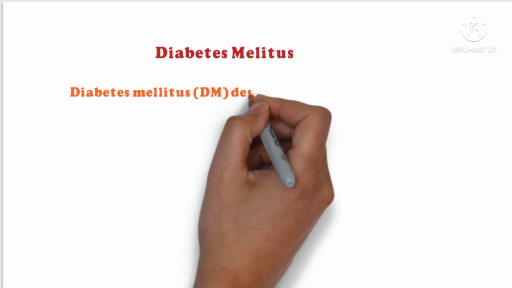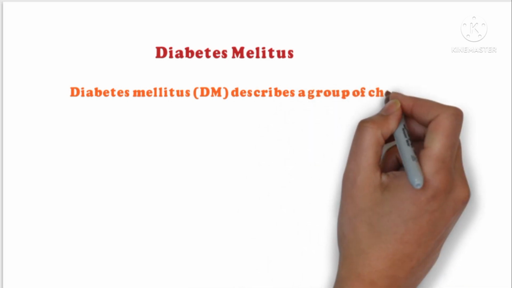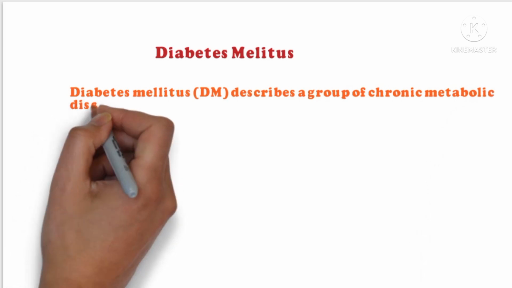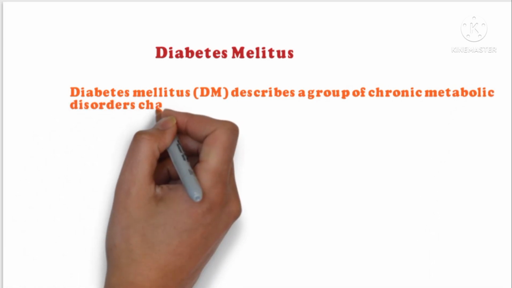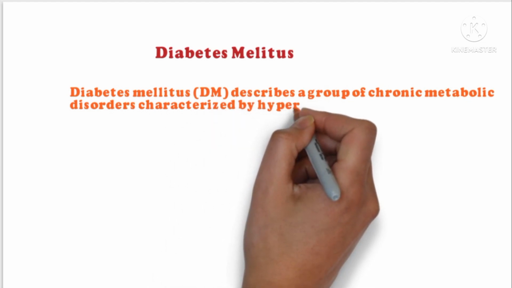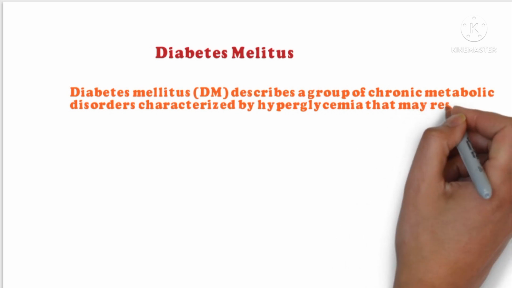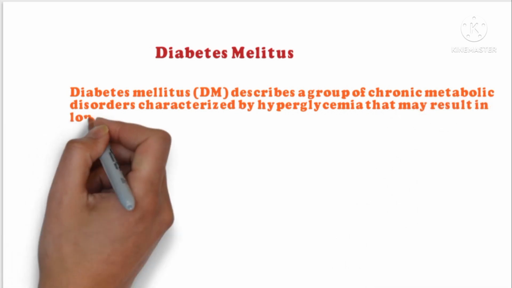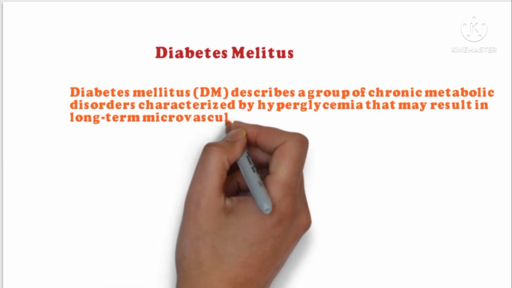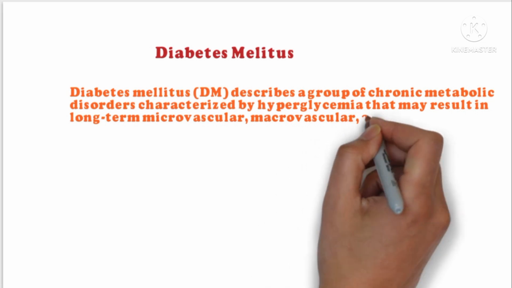Diabetes mellitus is a group of chronic metabolic disorders characterized by hyperglycemia that may result in long-term microvascular, macrovascular and neuropathic complications. Microvascular complications are the long-term complications that affect small blood vessels, and these include retinopathy, nephropathy, and neuropathic complications depending upon the nerves affected. This causes numbness in legs, feet, and hands.